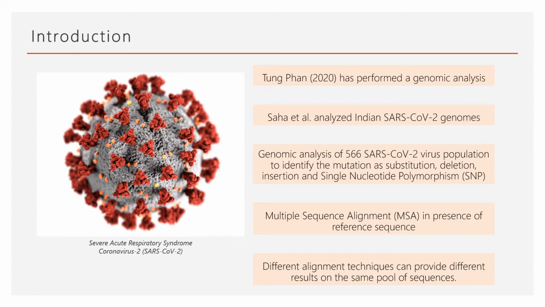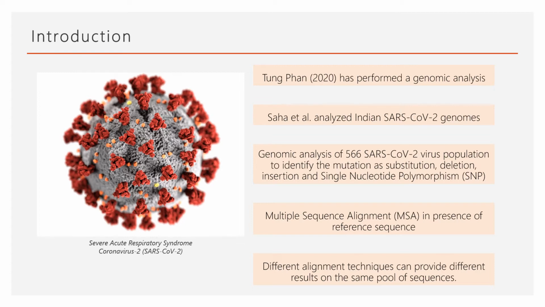SNP is when 1% of the population is affected by a substitution. Only non-synonymous mutations are responsible for the changes in amino acids. To find the genetic variability, multiple sequence alignment, or MSA, is needed in the presence of a reference sequence. This technique provides a near optimal result, thus different alignment techniques can provide different results on the same pool